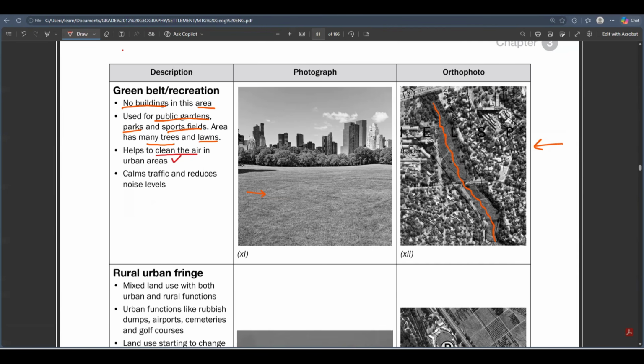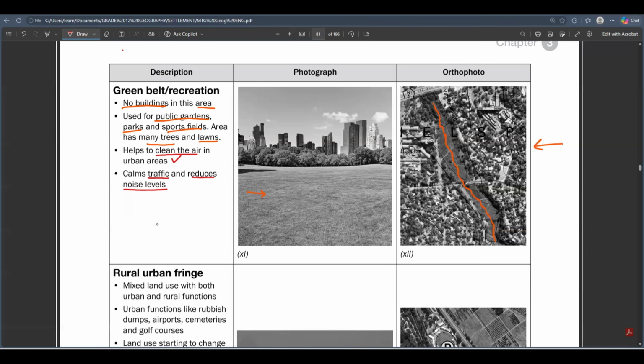Remember, guys, that these topics are related to one another. Global warming is something that we are currently facing right now. The temperatures are rapidly increasing on Earth. It's because of the dense buildings that we are using, the chemicals that we are using, all of that. But we bring in green belts to clean the air in the urban areas and to make the urban areas refreshing. It's also to calm traffic and reduce the noise levels.